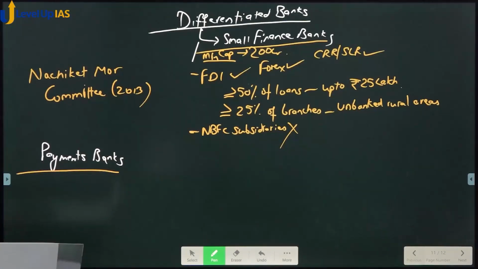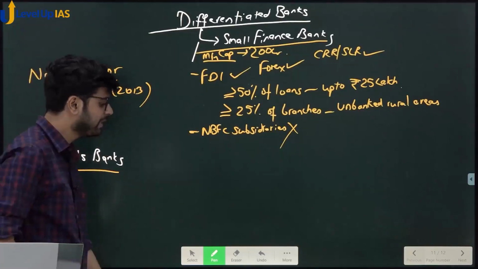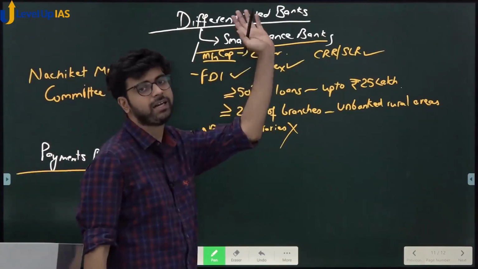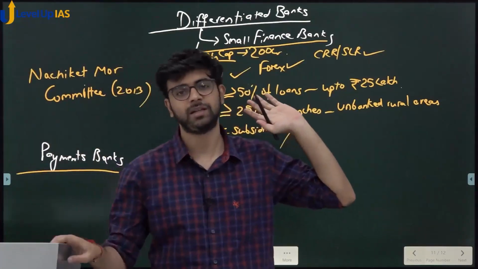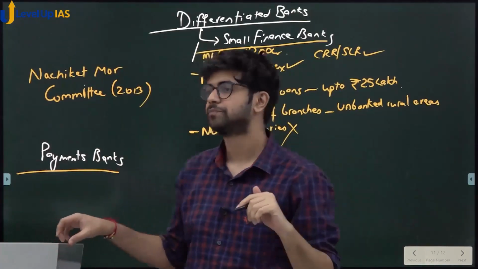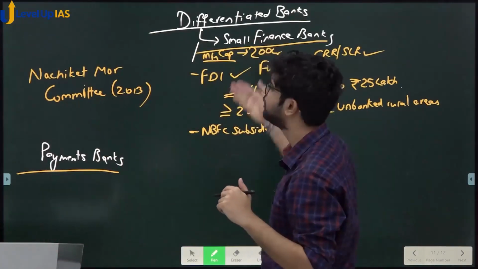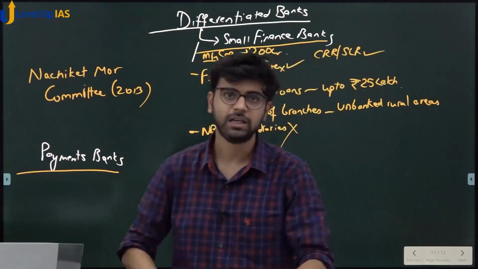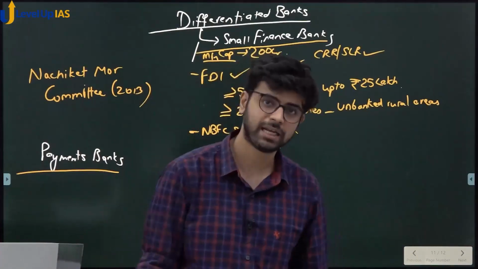They are banks which are specialized for a particular purpose. They are specialized banks for a particular purpose. See, it is all English. It is not as if it is a very foreign, some other language. It is all English. English word, differentiated. Differentiated means what? Different. Banks are different, specialized, specialization.